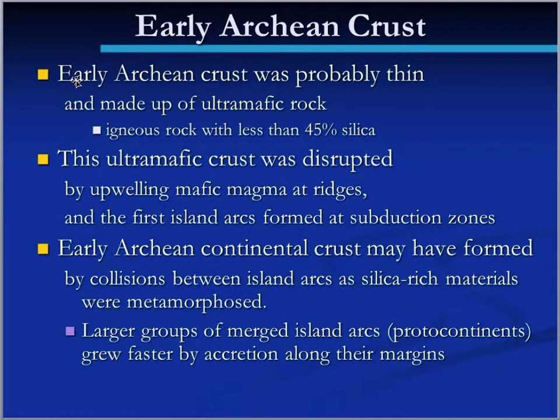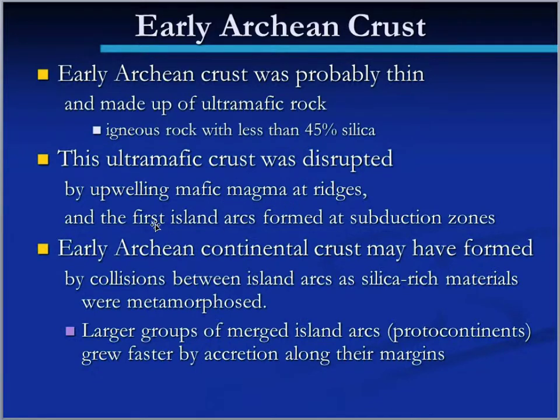So again, reviewing here, early Archean crust was probably thin, made up of ultramafic rock, those komatiites. So again, ultramafic rock has less than 45% silica. It was disrupted by these upwelling mafic currents, maybe at the beginnings of mid-oceanic ridges, or maybe mantle plumes that are coming up.